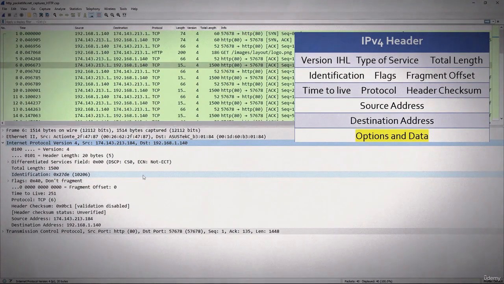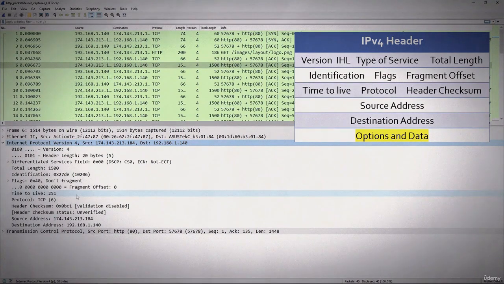Alright, the first field is simply version, and in this case it is version 4. Not much there to show. This tells us the header length, and it is 20 bytes. And I can confirm this if I just put my cursor on top of this Internet Protocol version and then look down here. You can see it's 20 bytes.